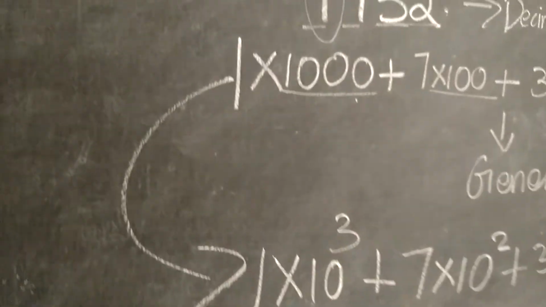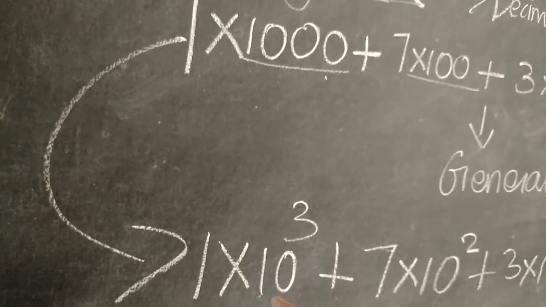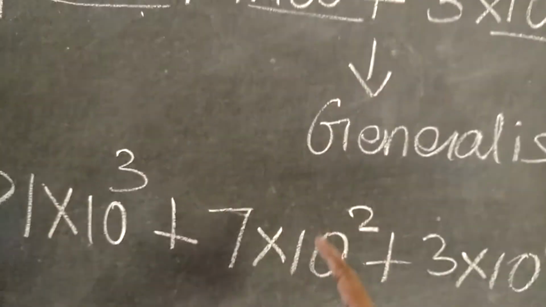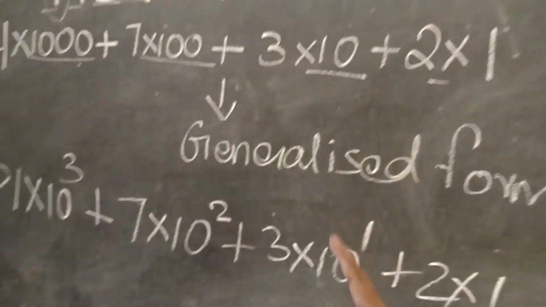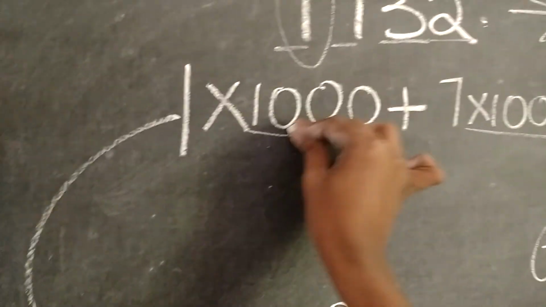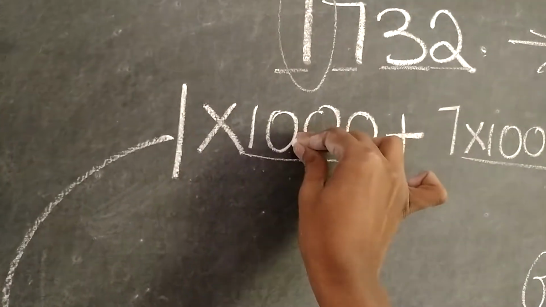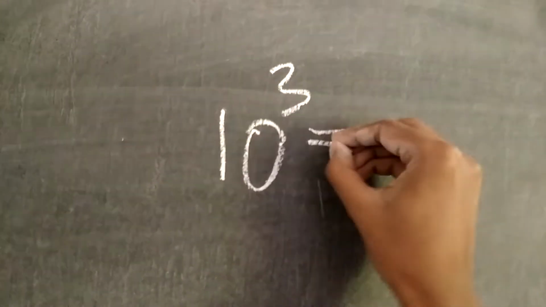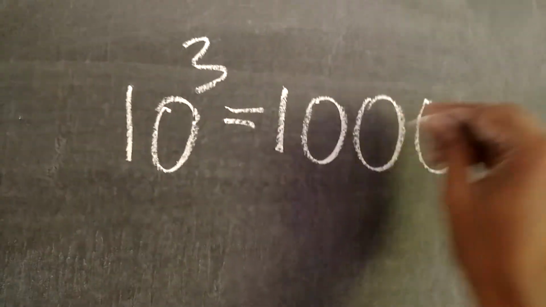Do you know why I am writing 1000 as 10 power 3, 100 as 10 power 2 and 10 as 10 power 1? It's very simple. In 1000, how many zeros do we have? We have 3 zeros, so I can write 10 power 3, which is 1000, consisting of 3 zeros after a 1.